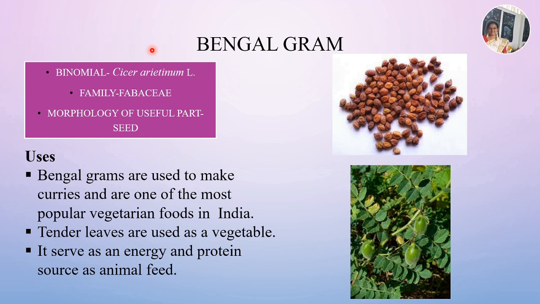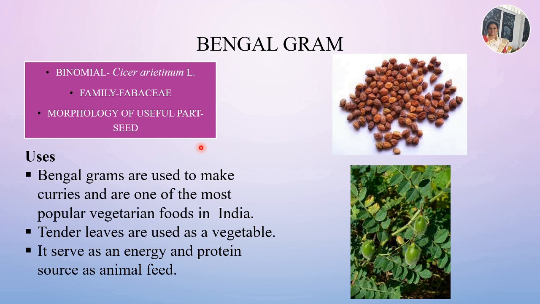It is one of the most important pulse crops of India. Its binomial is Cicer arietinum, and the family is Fabaceae. The morphology of the useful part is seed. This is Bengal gram.